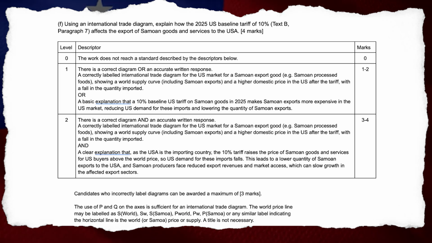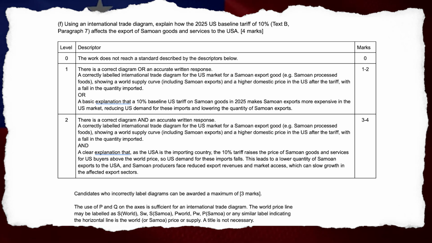F. Using an international trade diagram, explain how the 2025 U.S. baseline tariff of 10%, Text B, Paragraph 7, affects the export of Samoan goods and services to the USA. 4 marks. A Level 1 answer. A correctly labeled international trade diagram for the U.S. market for a Samoan export good, e.g. Samoan processed foods, showing a world supply curve, including Samoan exports, and a higher domestic price in the U.S. after the tariff, with a fall in the quantity imported.